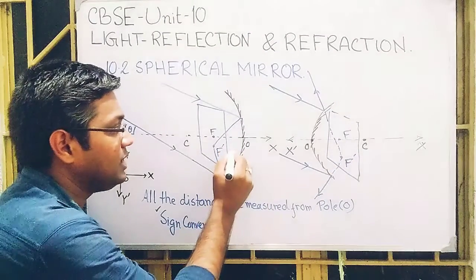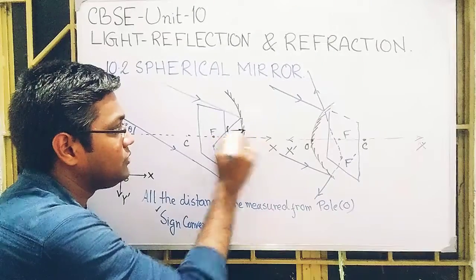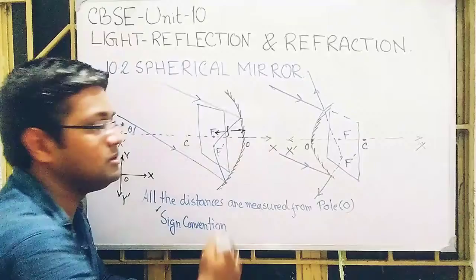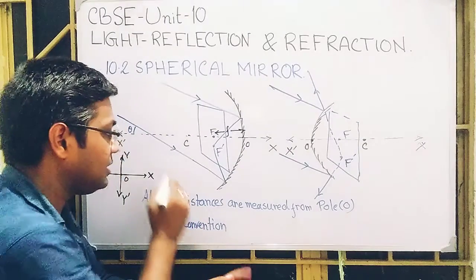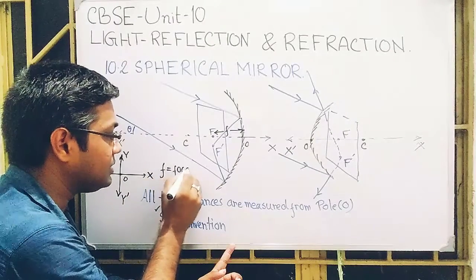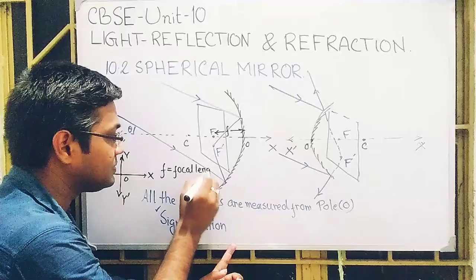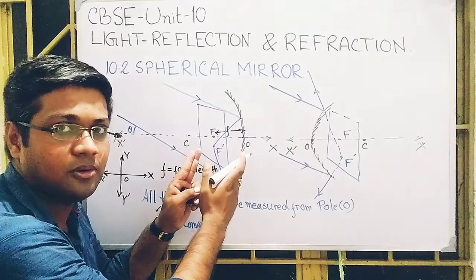If we take the distance of the focus from the pole, we call it the focal length, f. What is focal length? The distance of the focus from the pole.